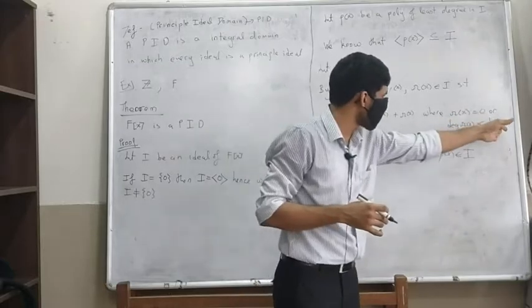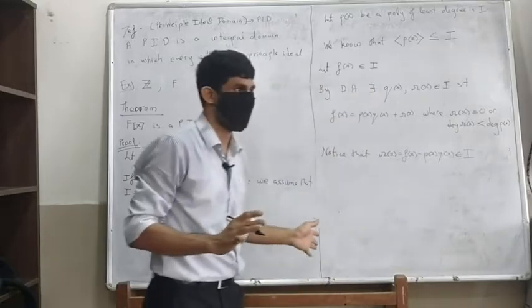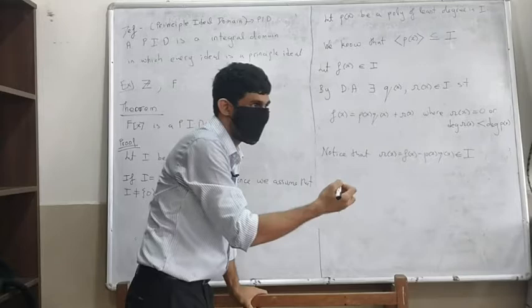But we know the degree of r of x is less than the degree of P of x. That's a contradiction. So r of x has to be 0. I'm not writing that argument; you write it down on your own.